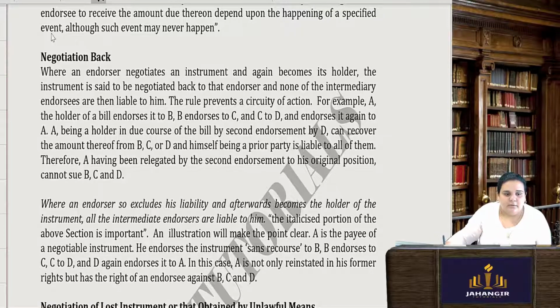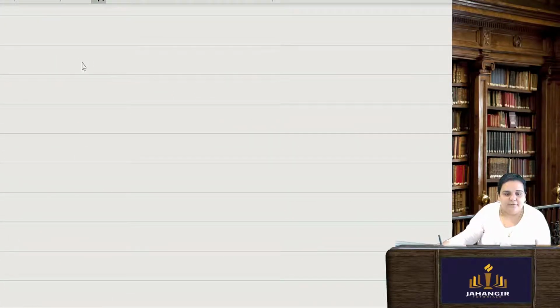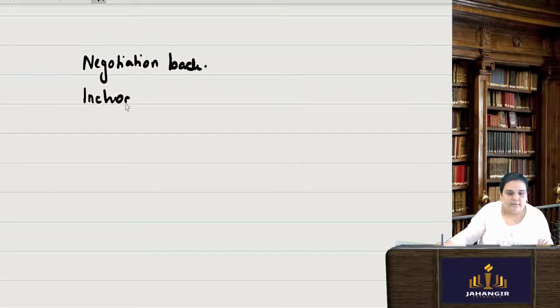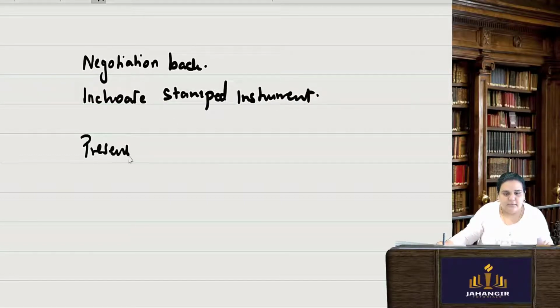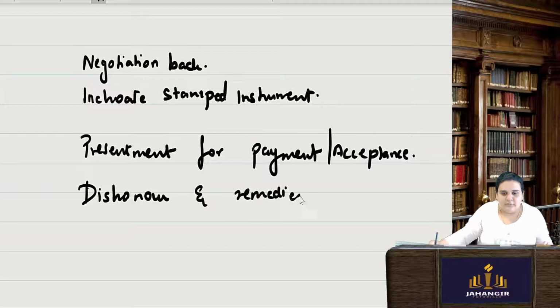Now there are certain miscellaneous topics which are left: negotiation back, then some other types of instrument, inchoate and stamped instruments, then presentment for payment and acceptance, then dishonor of check and the remedies available for dishonor in case of check, and then the hundis last.